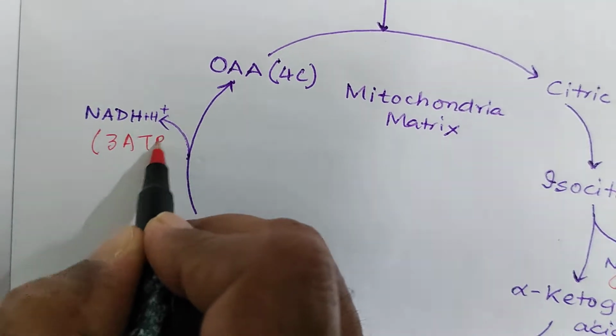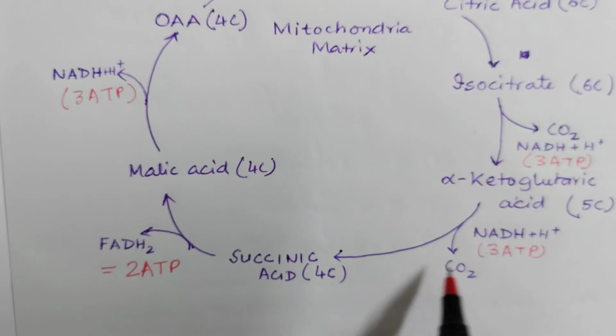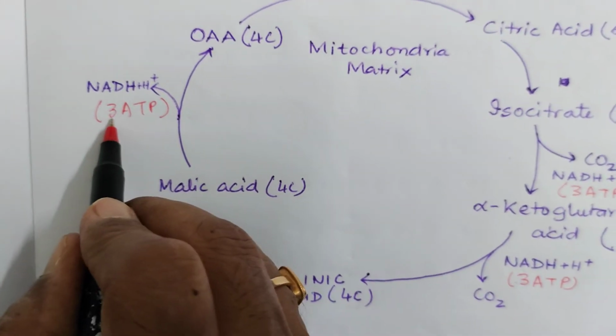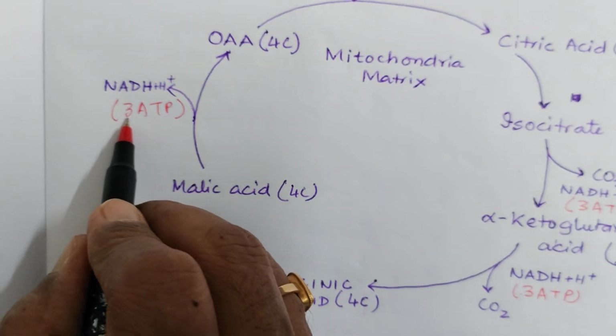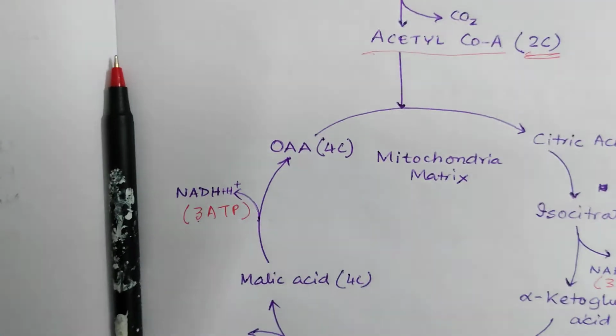So how many ATPs are produced here? 3 plus 3 is 6, 6 plus 2 is 8, 8 plus 3 is 11.